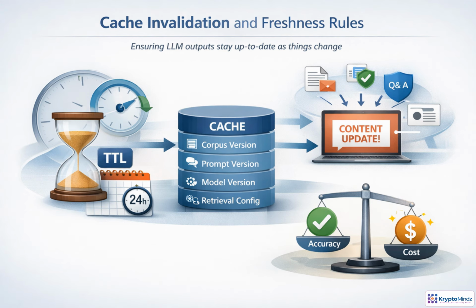An LLM cache is trustworthy only while its assumptions remain true. Time to live handles obvious aging, especially for prices, policies, or fast-changing facts. But time alone is not enough. Each cached answer should carry the corpus version, prompt version, model version, and retrieval settings that produced it. When documents, embeddings, safety rules, or response formats change, matching entries should become stale or invalid. The practical rule is simple. If a wrong cached answer would cost more than regenerating it, invalidate conservatively and refresh from the current system state.